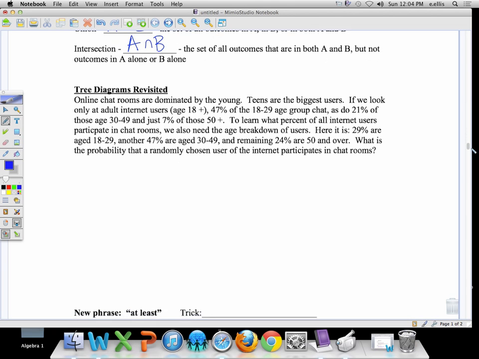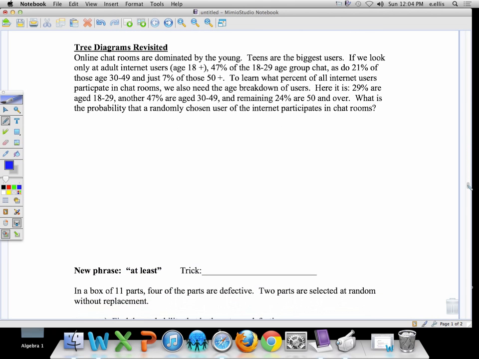Now, we're also going to revisit tree diagrams. Okay, this is obviously a much more complicated problem. You can just tell by the size of the paragraph. Then, let's set up and make a sample space. That's what we use tree diagrams for before. Well, here you've got this big scenario. Online chat rooms are dominated by the young. Teens are the biggest users.